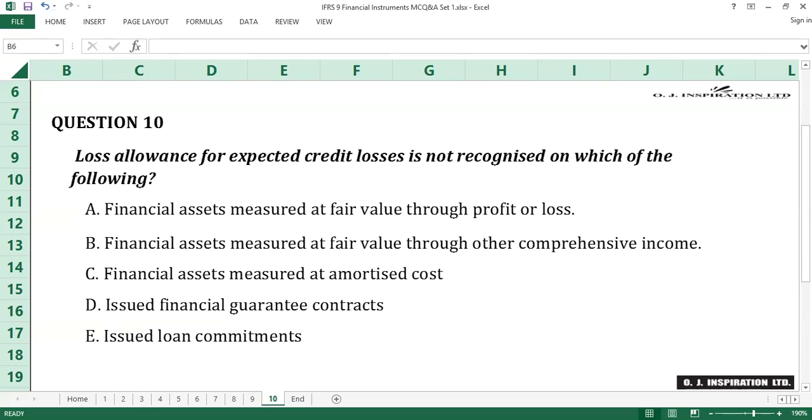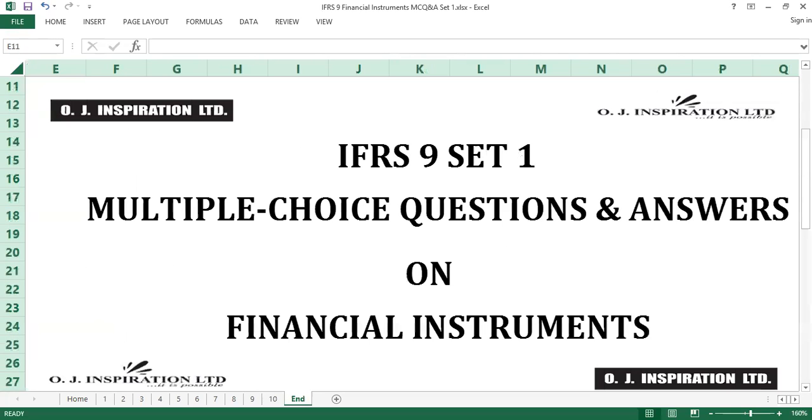through profit or loss. By measuring financial assets at fair value through profit or loss, impairment losses on the assets are recognized real time in profit or loss, which makes loss allowance for expected credit losses not applicable. A is the answer to question number 10.